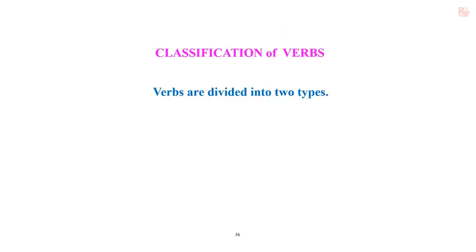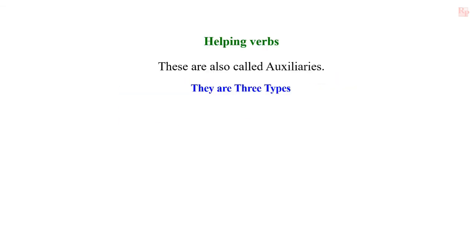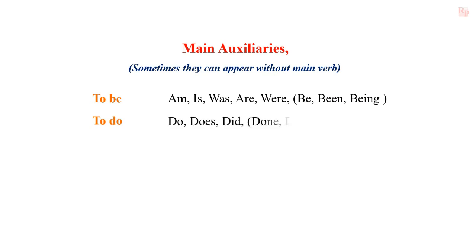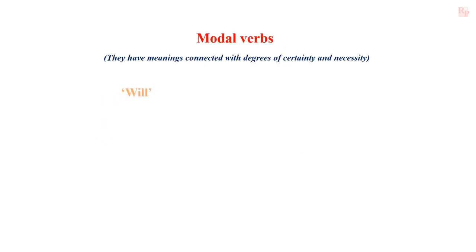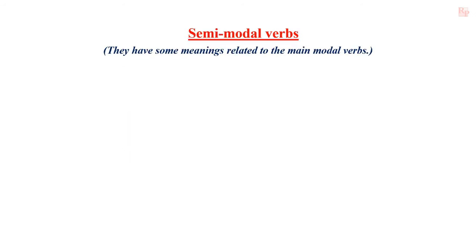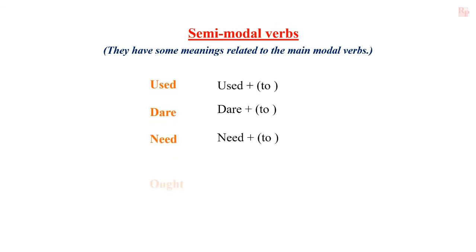In this video, we came to know about the classification of verbs. Verbs are divided into two types. Those are helping verbs and main verbs. Helping verbs are again divided into three types. Those are main auxiliaries, modal verbs, and semi-modal verbs. Main auxiliaries are to be, to do, and to have. And modal verbs are will, shall, can, and may, and also must. Semi-modal verbs are used to, dare to, need to, ought to.